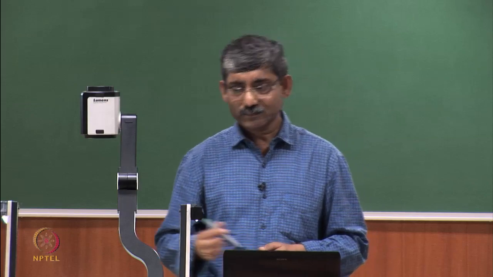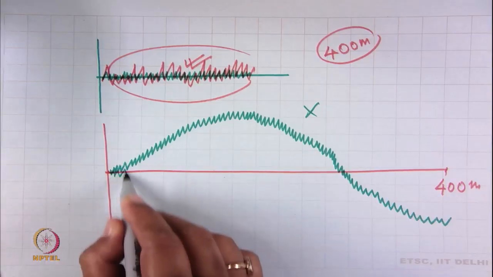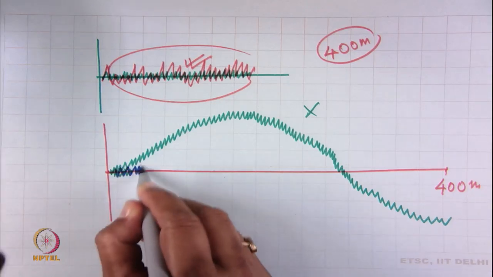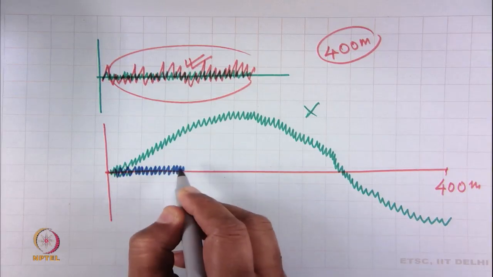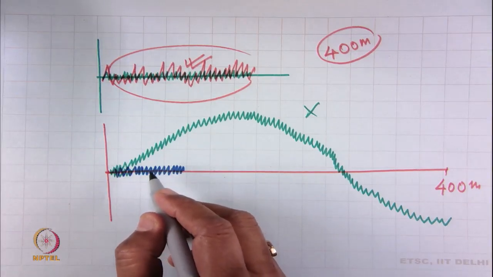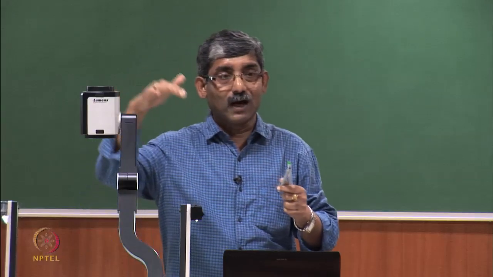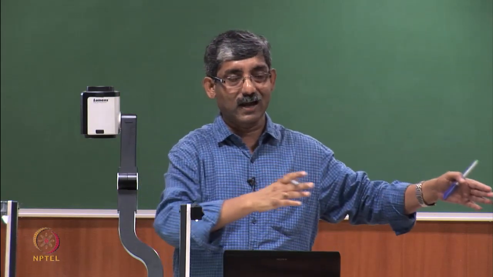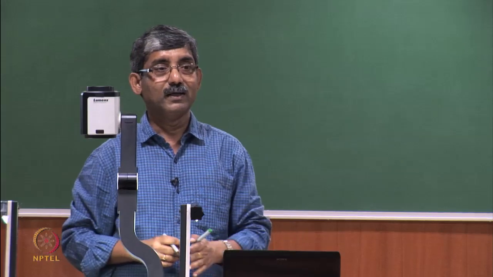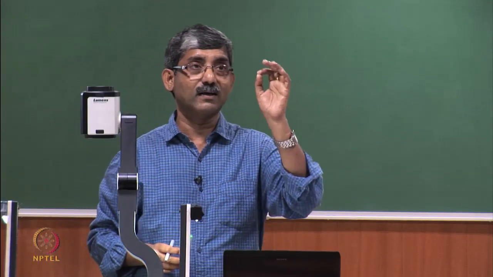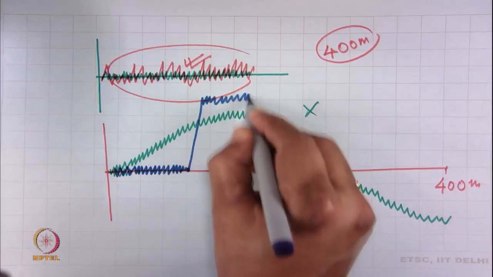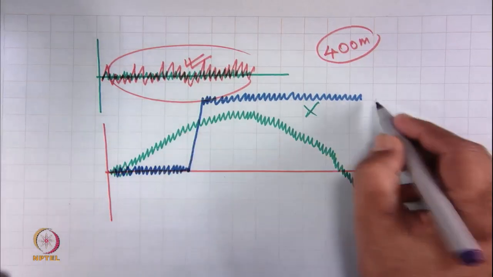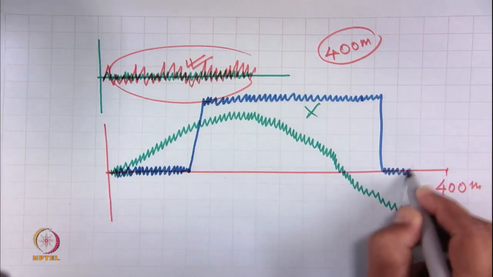Another variation: suppose the yarn is running and being tested perfectly. Suddenly, in the draw frame somewhere, a double sliver came, an extra sliver came, and it is reflected for a longer length. It will not reflect in any other picture, but the diagram will show it like this for hundreds of meters, and then it suddenly changes.